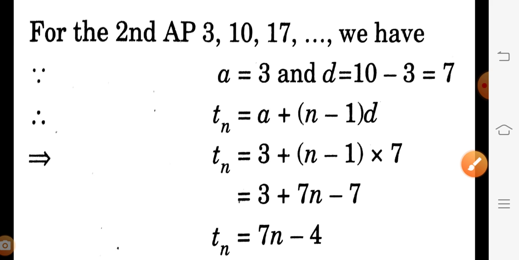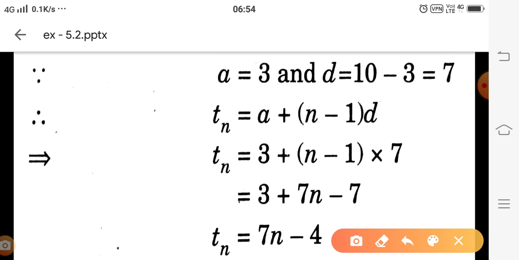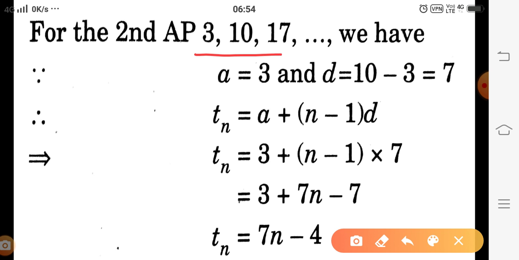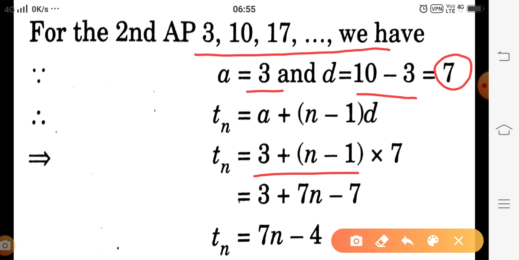Then for the second one, the series is 3, 10, 17 and so on. This is also an infinite series, the first term is 3, and the common difference, the subtraction of consecutive terms, is 7. Then the nth term of the series is 3 plus (n minus 1) into 7, and on solving this, 3 minus 7 is minus 4, so we get 7n minus 4.